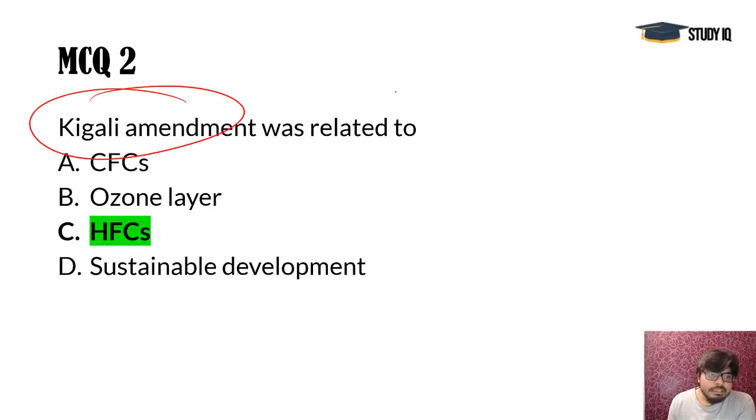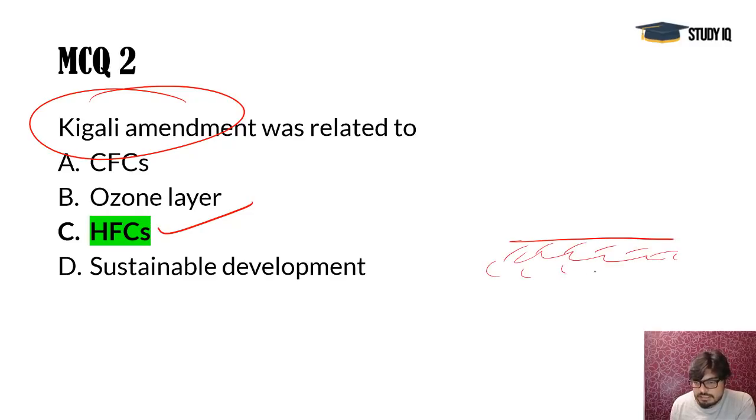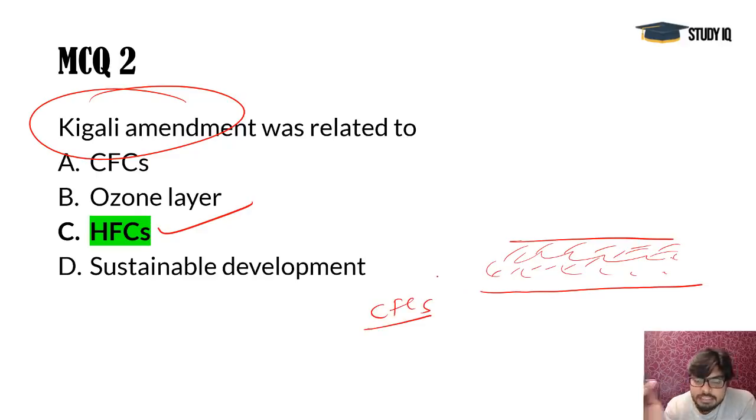Kigali Amendment. The Kigali Amendment is regarding hydrofluorocarbons, HFCs. You see, the troposphere is there. All the weather phenomena are present here. All these gases are also here. And in refrigeration processes, ACs, fridges, CFCs, chlorofluorocarbons were used for making things cooler and making environments cooler. But these CFCs were extremely harmful for the ozone layer which is present in the stratosphere. This is the stratosphere, this is the troposphere, this is the tropopause.